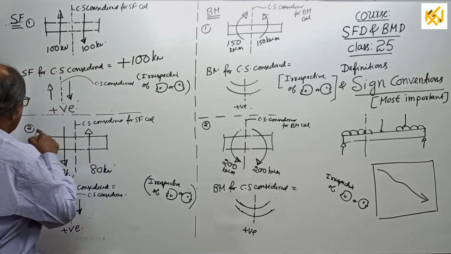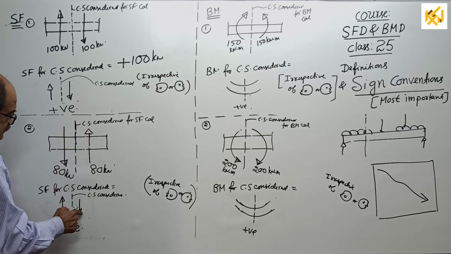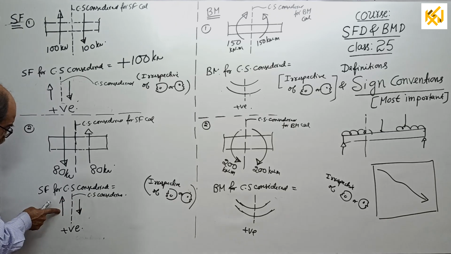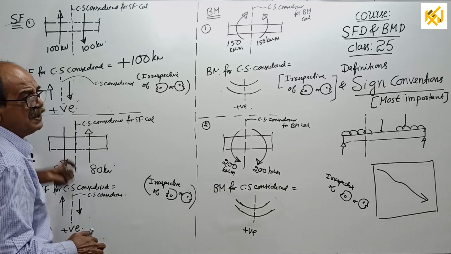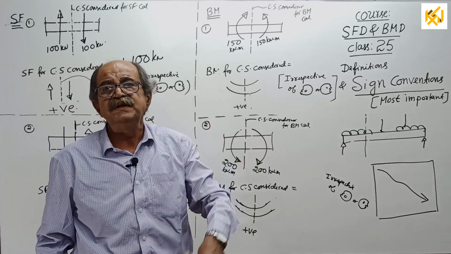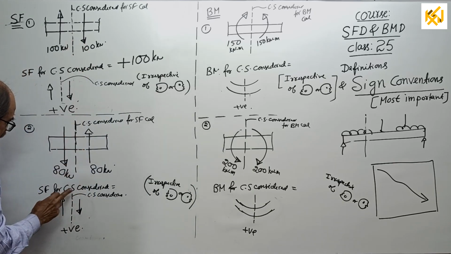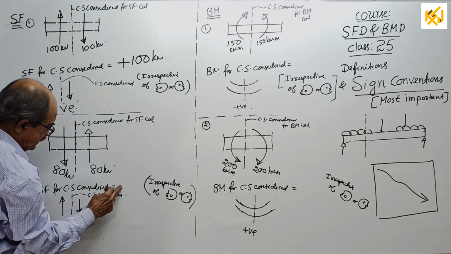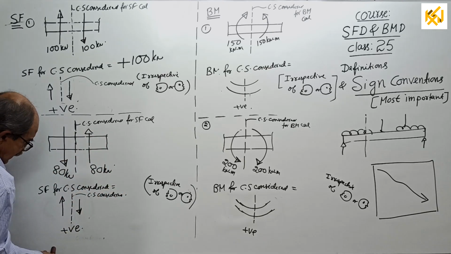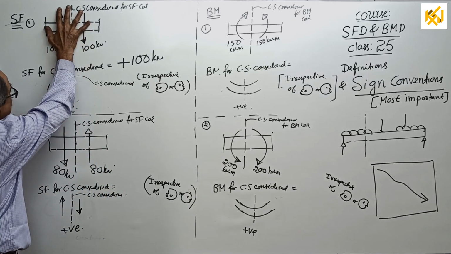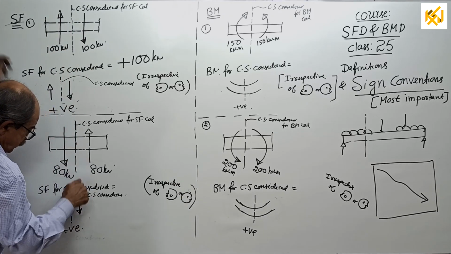Okay, now, second example. Now this is reversed. I want shear force here. Sometimes in class I will ask, what do I have to write now, up or down? Sir, down, sir. Why down? No. When you write a sign convention, you always write the positive convention. For the cross section considered, our sign convention is: left up positive, right down positive.